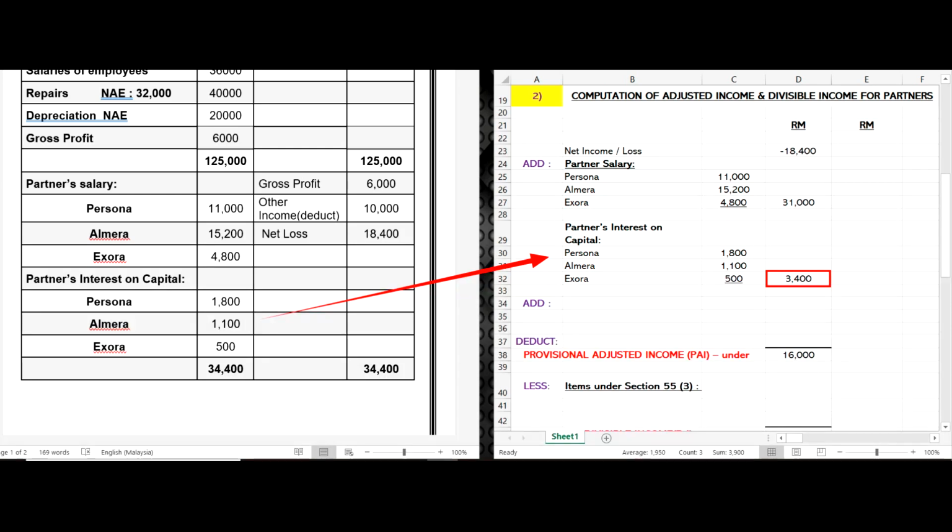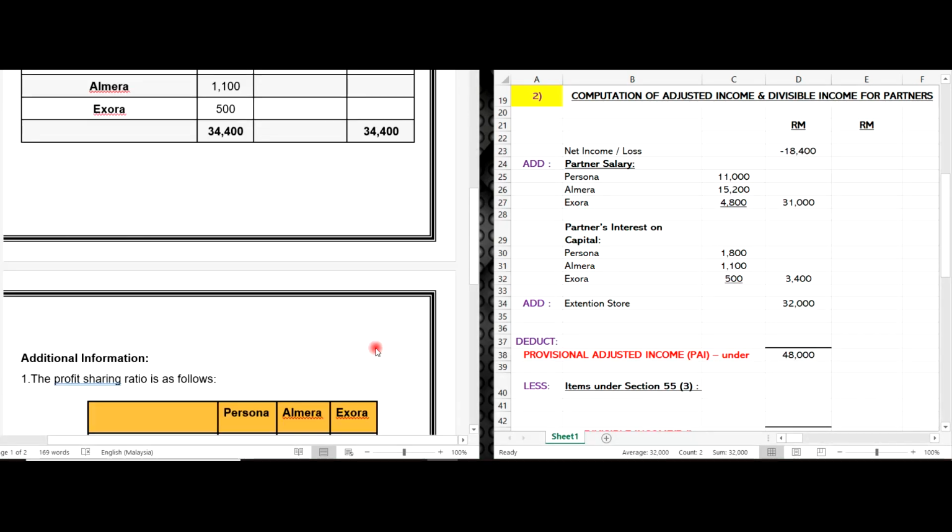Alright, next. We already settled the part of partners. There are two pieces of information related to non-allowable expenses, so we are going to put them under the other expenses part. We are going to add back the extension of store, which is stated down here.